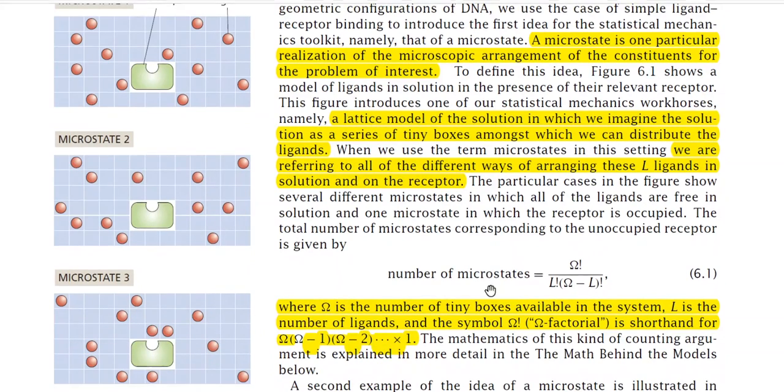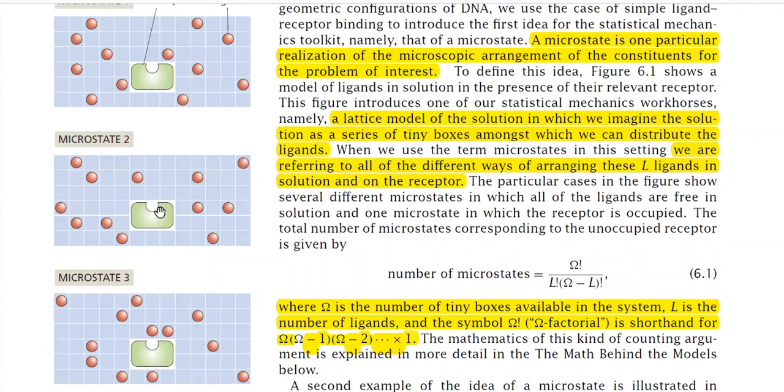The particular cases in the figure show several different microstates in which all of the ligands are free in solution, and one microstate in which the receptor is occupied. Now you see in this figure we have kept only one receptor. With this particular receptor only one ligand will be attached.